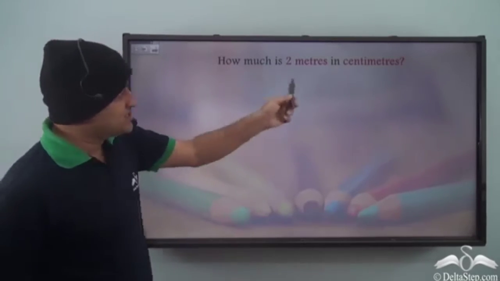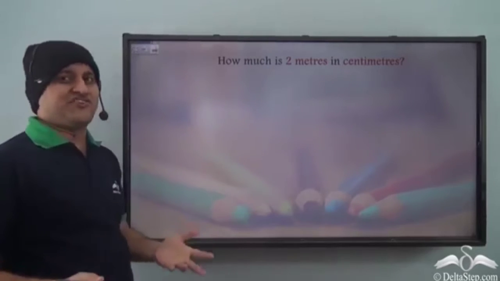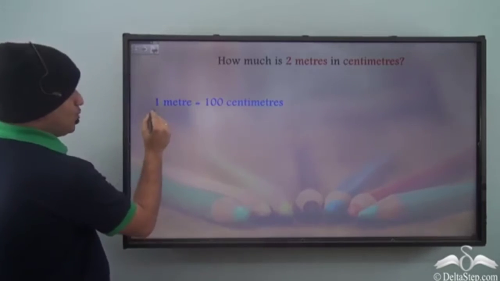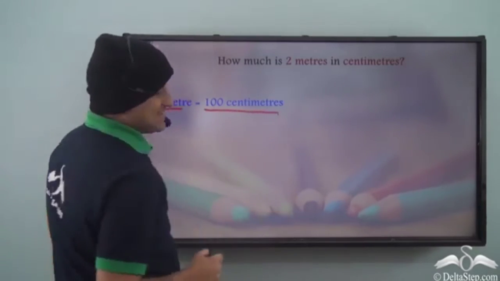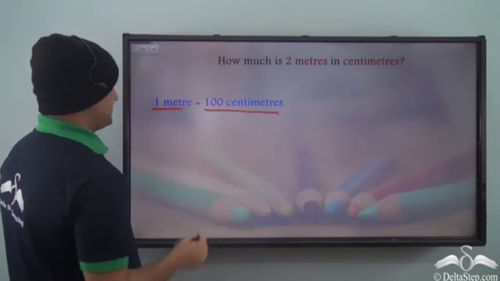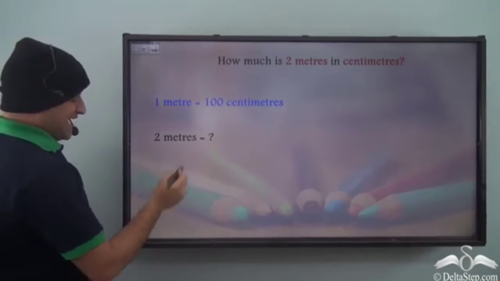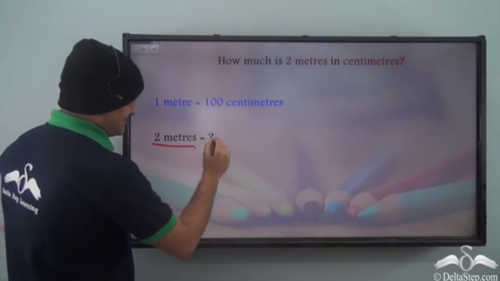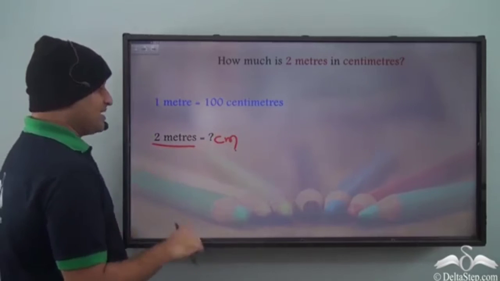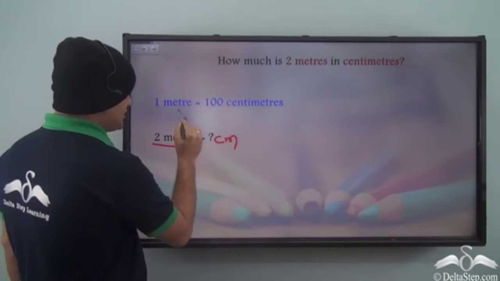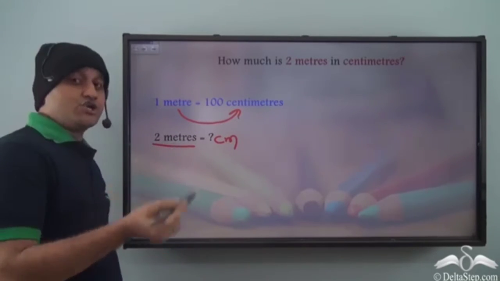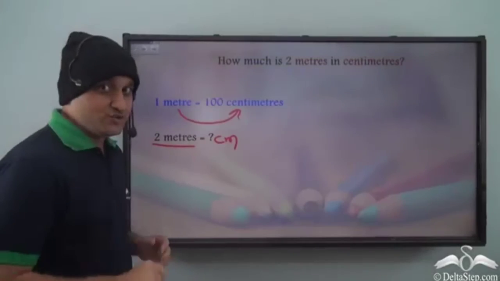Now, can you tell me how much is 2 meters in centimeters? Well, we can really calculate. Now, what do we know? We know that 1 meter is 100 centimeters. Now, you need to convert from meter to centimeter. So, the question is, how much is 2 meters in centimeter? So, what are we converting here? Well, again, we are converting from a larger unit to a smaller unit. And when you convert a larger unit to a smaller unit, what do we do exactly?